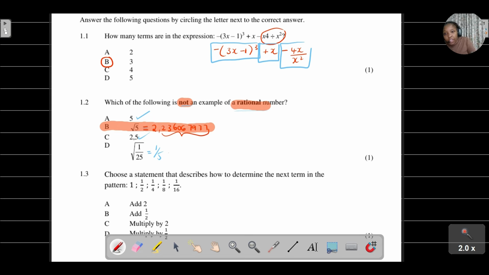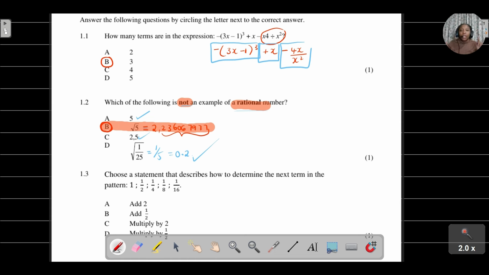So which of the following is not an example of a rational number? We can already see that B is not a rational number, because the square root of 5 gives us a value with decimals that are non-repetitive, therefore that makes it an irrational number. Do you see why it was important that we started there, before we look at the questions? So please make sure that you are listening attentively to the explanations that I'm providing to you.